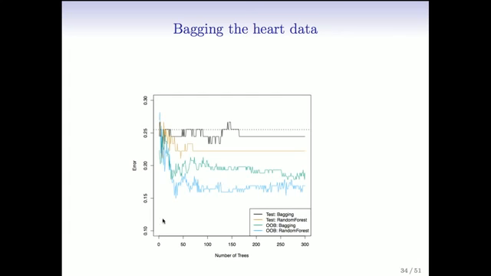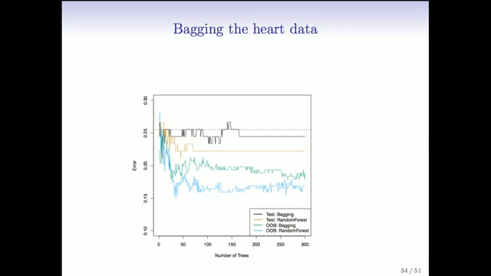If we go over to the left here, we'll see the result of a single tree. Actually, the dotted line is a single tree, right? Okay, thank you. So the dotted line is a single tree. So it looks like bagging improved the prediction error by perhaps 1%. Not a great win in this one case. The random forest, which I'll talk about in a few slides, is a more advanced form of bagging where we do another trick of Breiman's that's going to improve things here by maybe another couple percent.